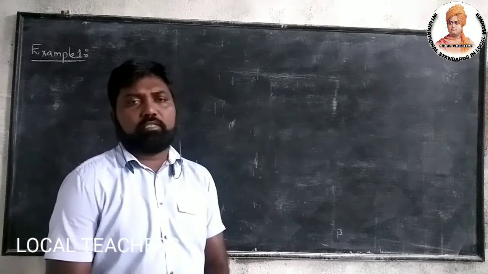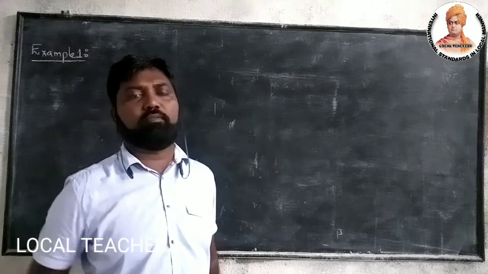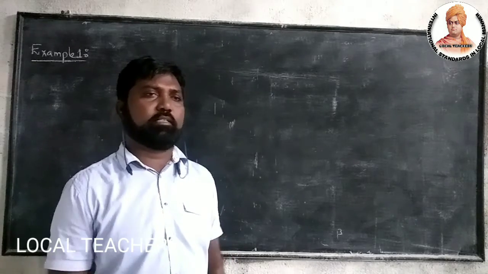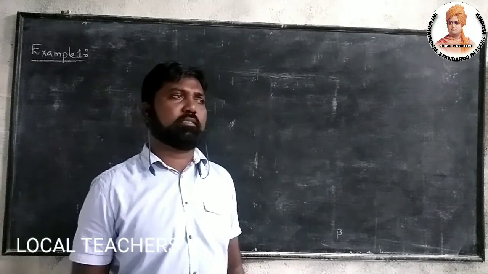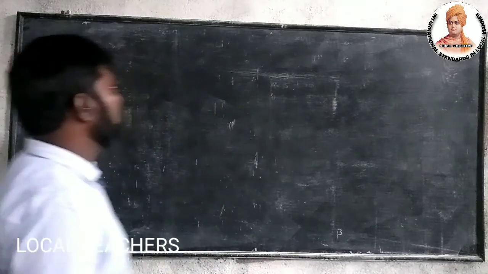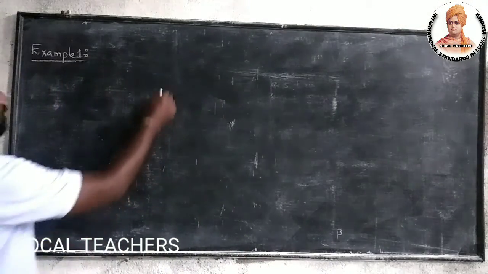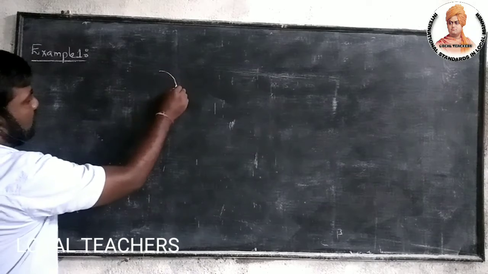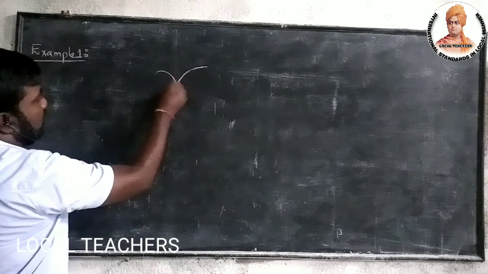So today we are going to discuss example 1, which is given in the textbook. So what is given in the textbook? Let us see. Here one bird is there. So this is one bird.